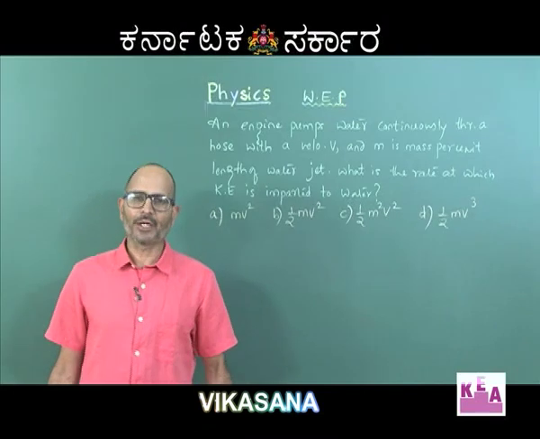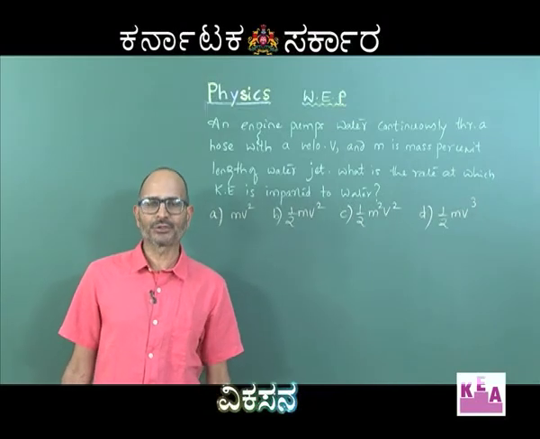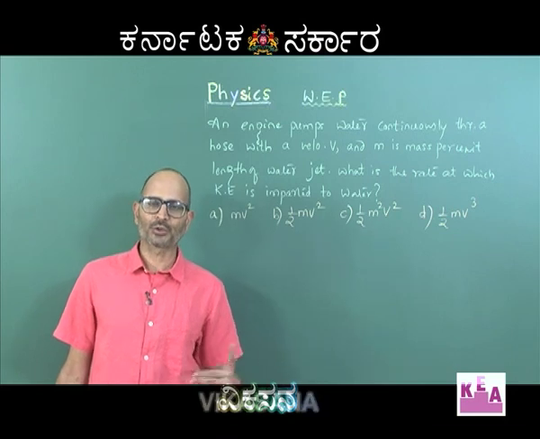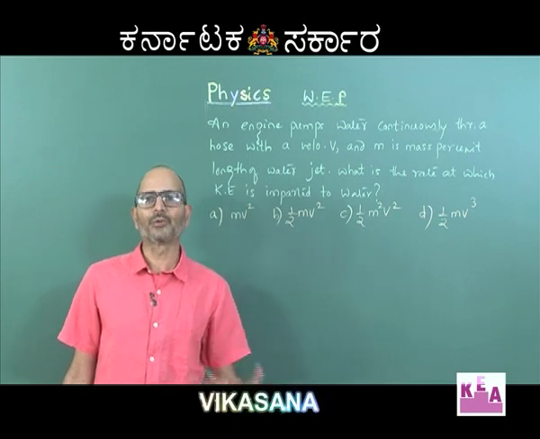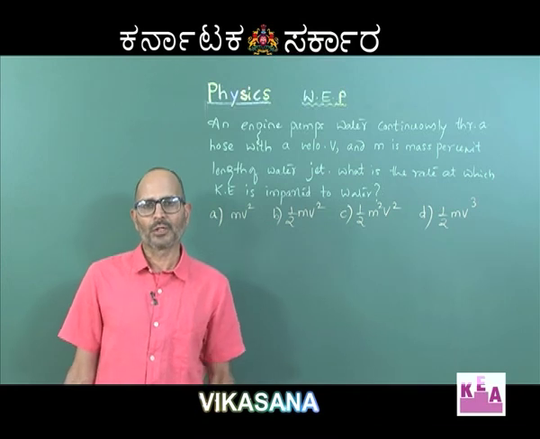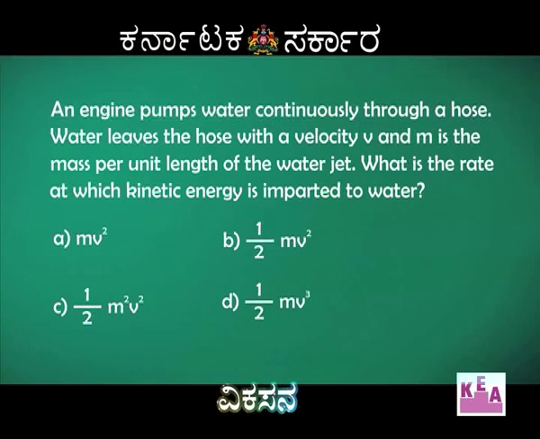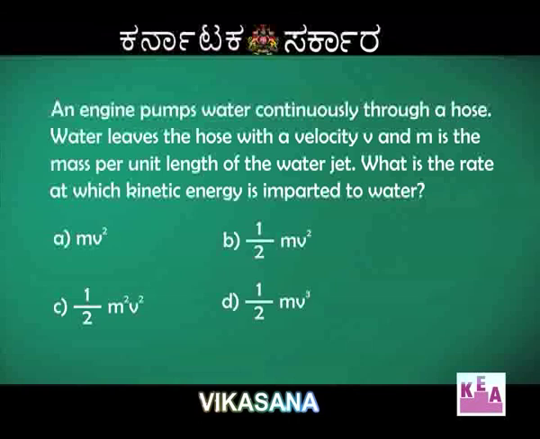So, the rate at which kinetic energy is imparted to water means the change in the kinetic energy that water has suffered in the course of coming out of the hose per unit time. So, let us take a 1 second time interval and try to calculate how much kinetic energy is imparted to the water. If I consider 1 second, then the amount of water which is going to come out is going to be the water which was present in the pipe with a length v into 1.